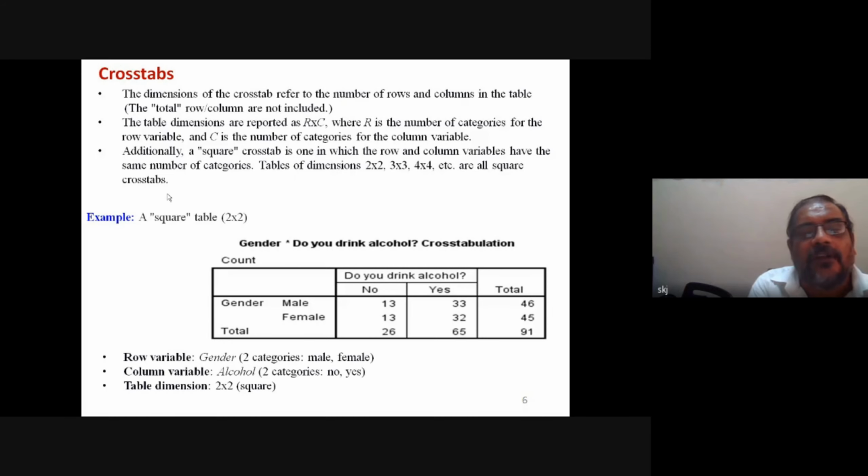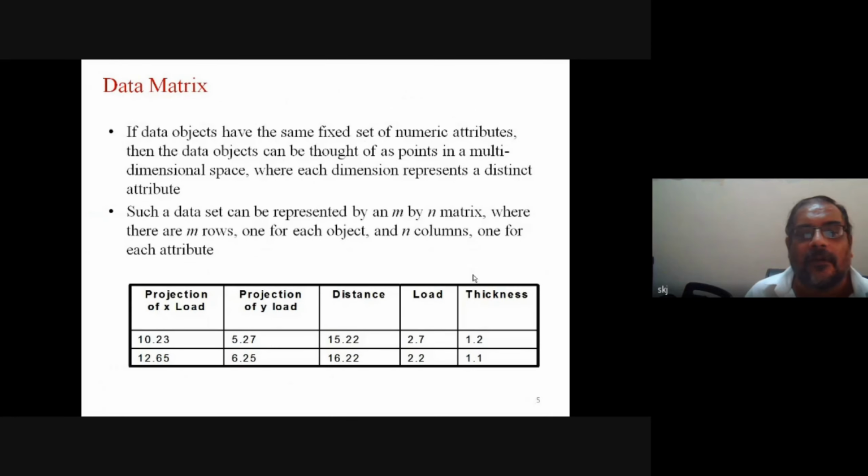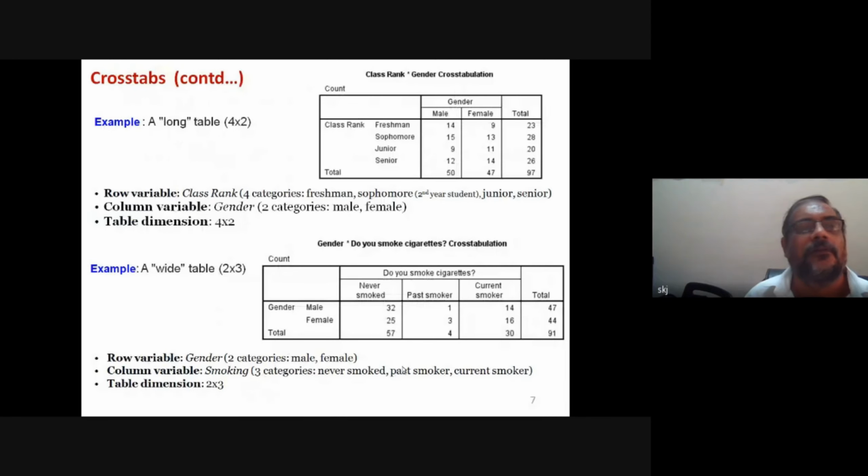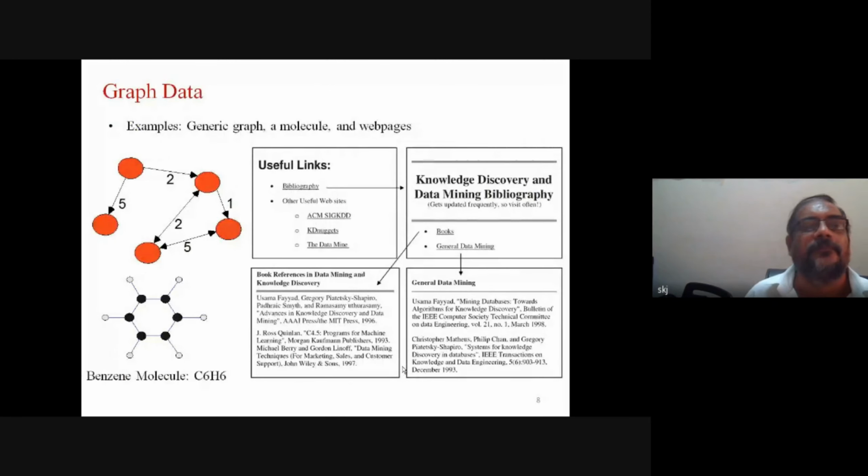So that is also one example of crosstab. And here we have what we have already discussed in the previous slide. So data matrix, it is appearing again, I think. Oh, this is graph data.